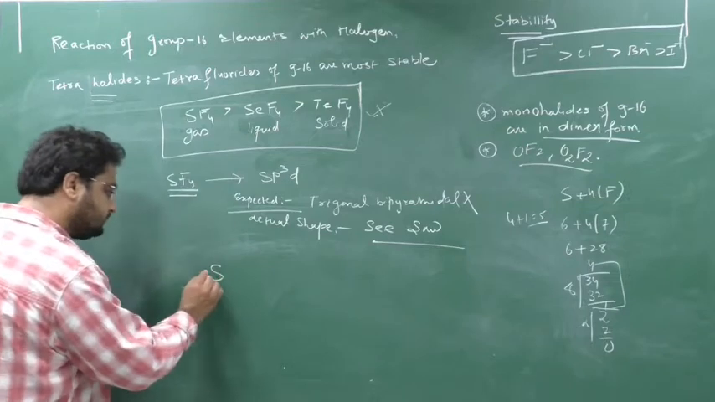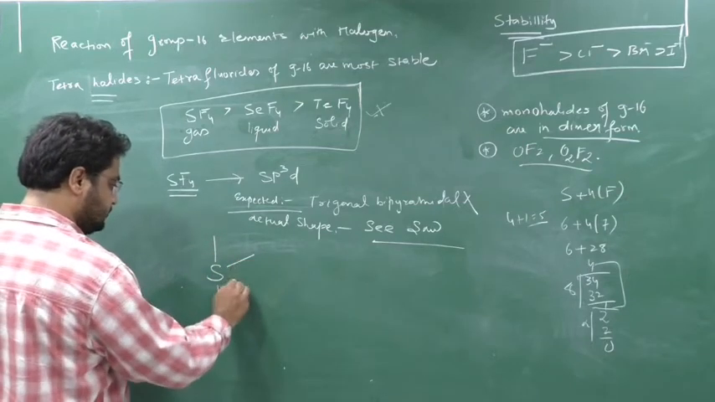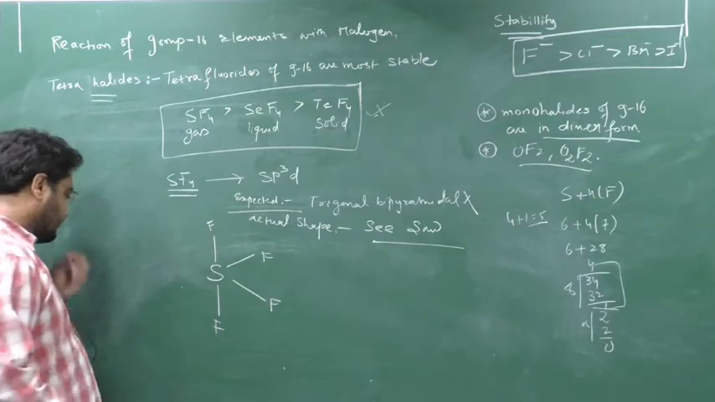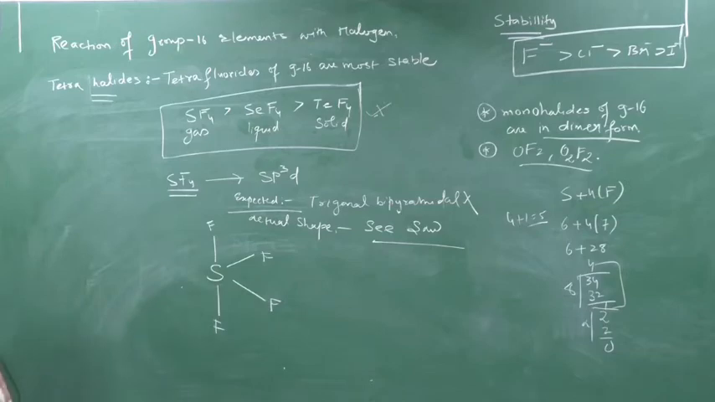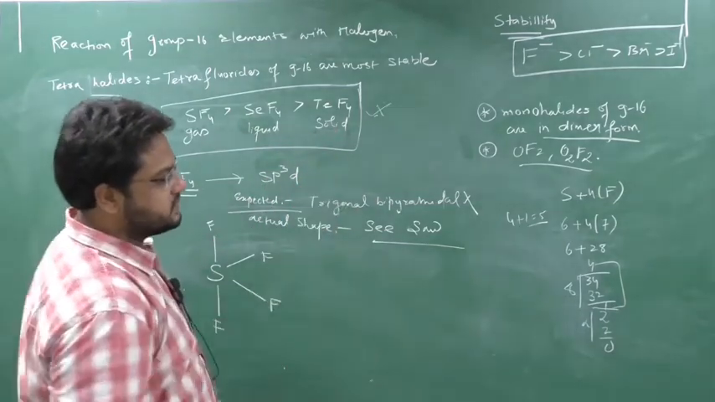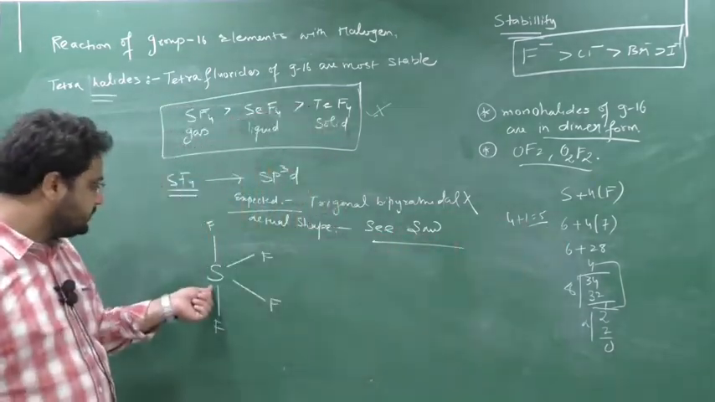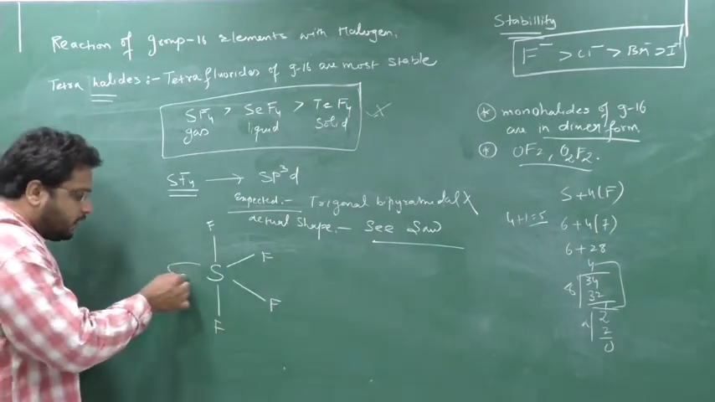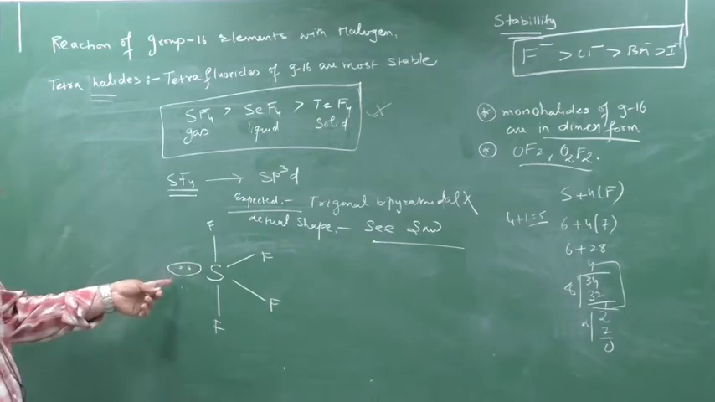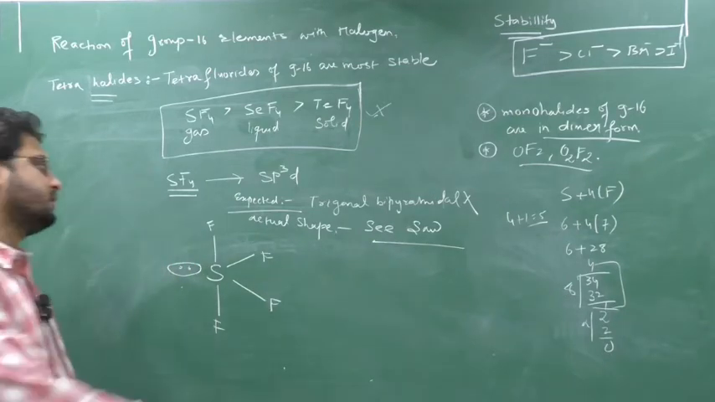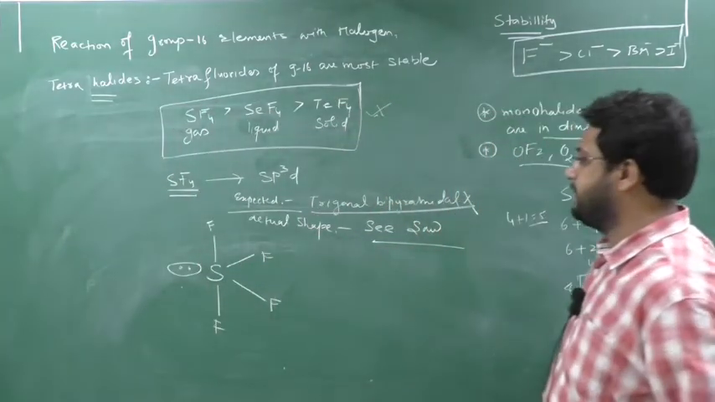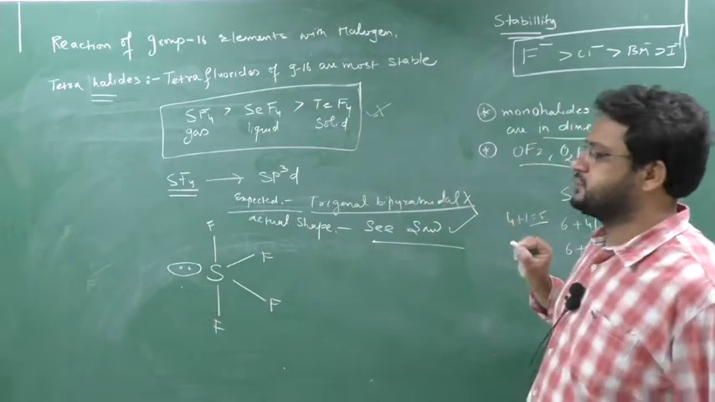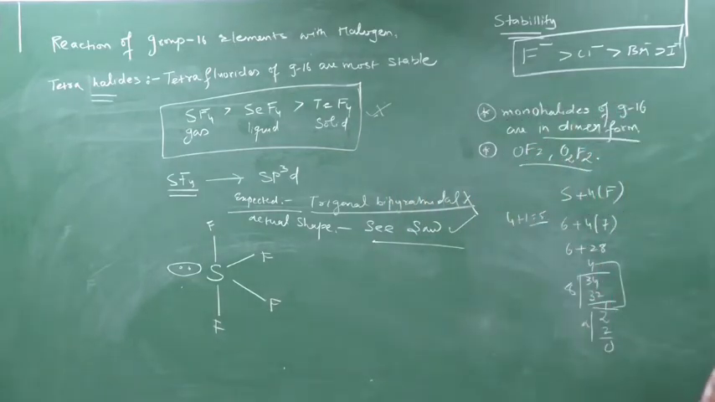See here, SF4, I can write like this. Now sulfur outermost orbit electron should be 6. Yes or no? Now in SF4, here 1, here 2, here 3, here 4. Means 2 electrons are remaining, so they will come in the form of a lone pair. As there is one lone pair in SF4, the structure expected was trigonal bipyramidal. But due to the presence of a lone pair, the shape actually is seesaw. Clear this part? The shape is seesaw.